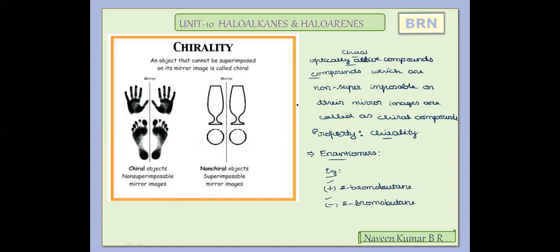That is, a pair of optically active compounds which are non-superimposable on their mirror images are called chiral compounds, and the property is called chirality. It is also called enantiomers. With this, we have seen a few simple optical parameter terms which are necessary for us to understand the next concept. Hope this information is clear, and you can understand it better by learning a few more simple aspects. Now to conclude, we'll learn the last aspect with respect to stereochemical concepts.